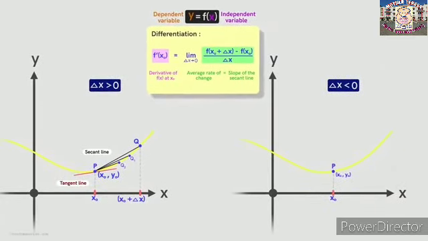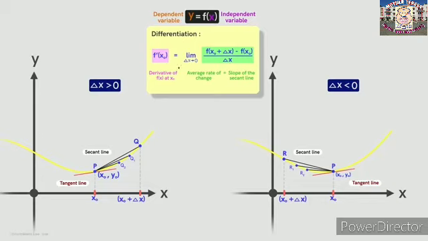This would be true even if we take delta x to be less than 0. Then x0 plus delta x will be somewhere here on the x-axis. And as we find the average rate in the interval closer and closer to x0, we see that these secant lines approach the tangent line at x0. So we say that in the limit delta x tends to 0, the average rate of change approaches the instantaneous rate of change at x0.